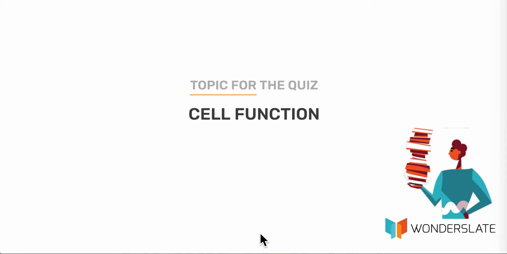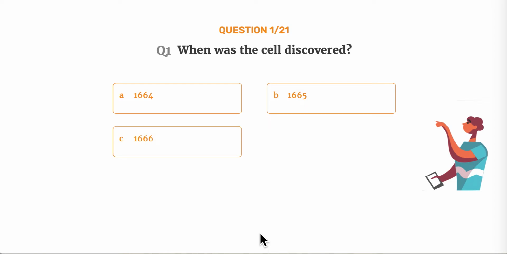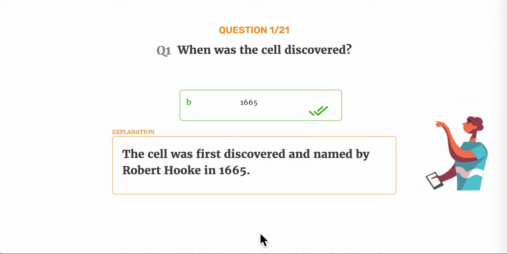Topic for today's quiz is cell function. Question number 1. When was the cell discovered? Option A, 1664. Option B, 1665. Option C, 1666. Option D, 1667. The correct answer is option B, 1665. The cell was first discovered and named by Robert Hooke in 1665.